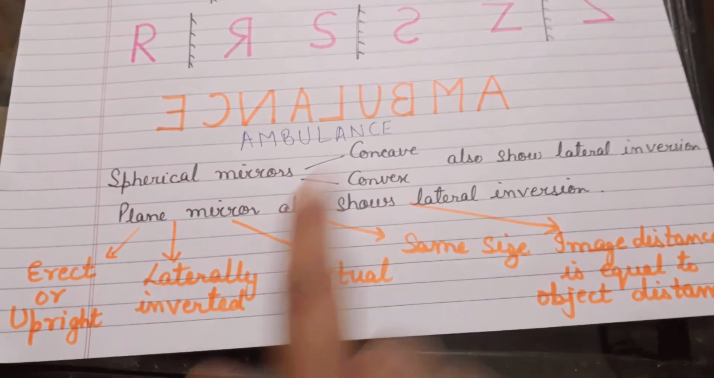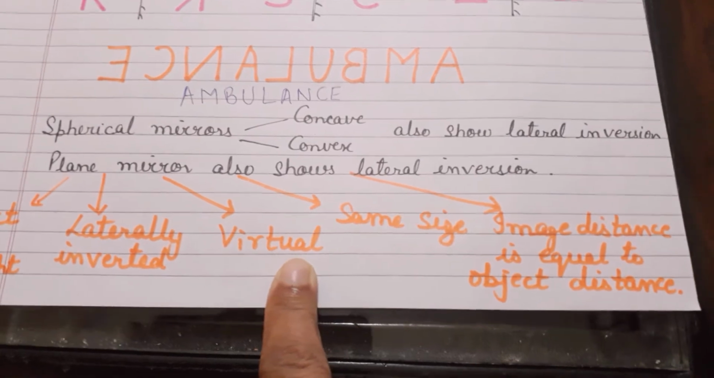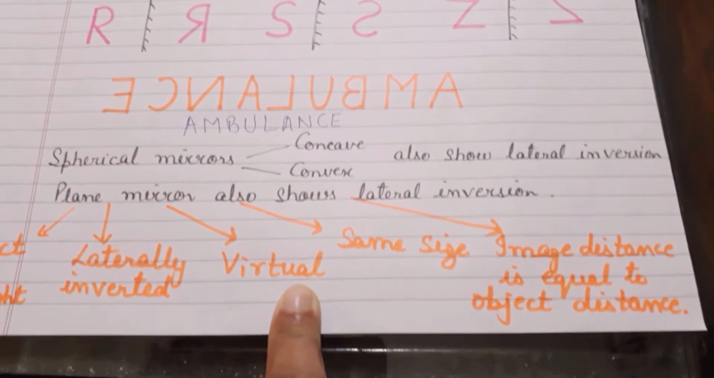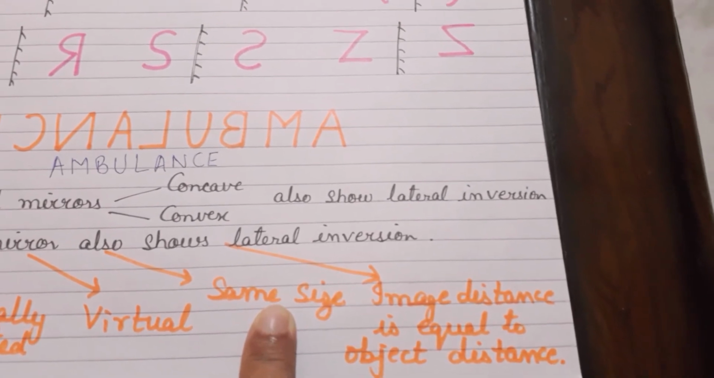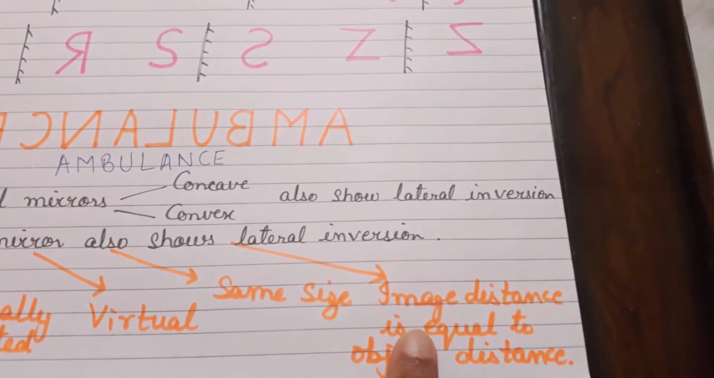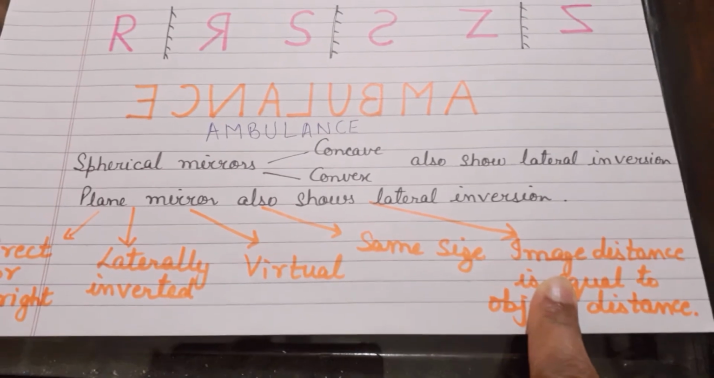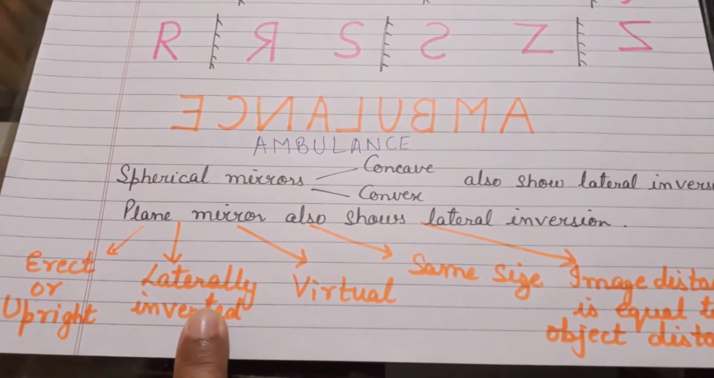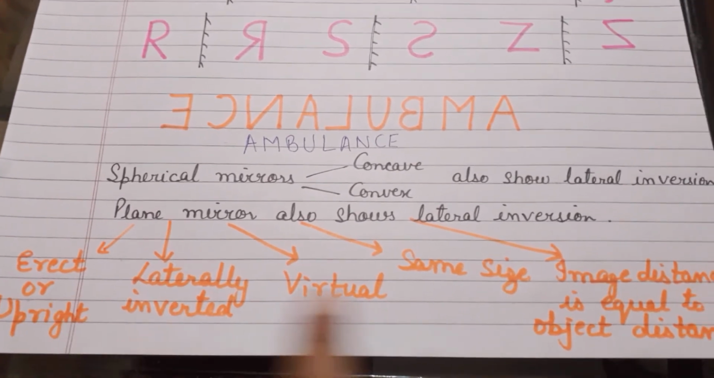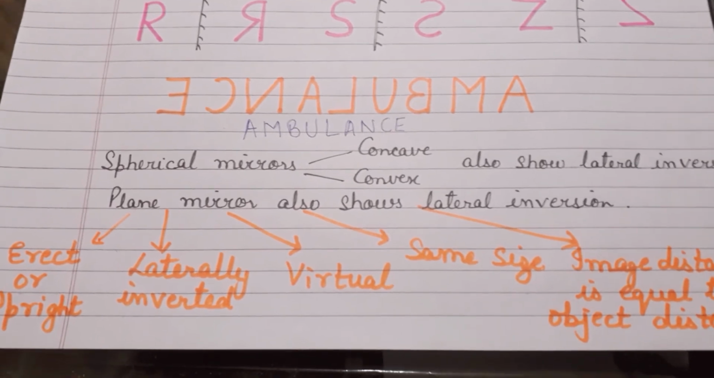It is laterally inverted, as I explained to you above. It is virtual. I explained to you what is a virtual image. It is not formed on a screen. It is of the same size as the object, and the image distance is equal to the object distance. So these are the main characteristics of the image formed in a plane mirror, out of which we studied virtual, which I explained to you, and I also explained lateral inversion. The rest we will study when I progress ahead with the chapter.